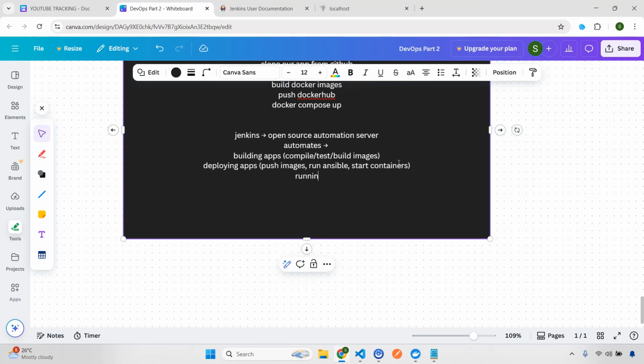Also, this helps us in running CI/CD pipelines. So here, mainly focus on these three things: it will help us in building apps (compile, test, build images), deploying apps (push images, run your configuration management tools, for example Ansible, start containers), and it will help us in running CI/CD pipelines also.